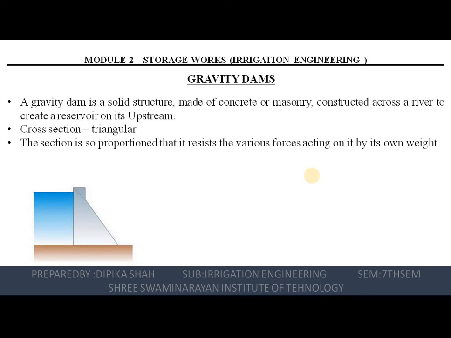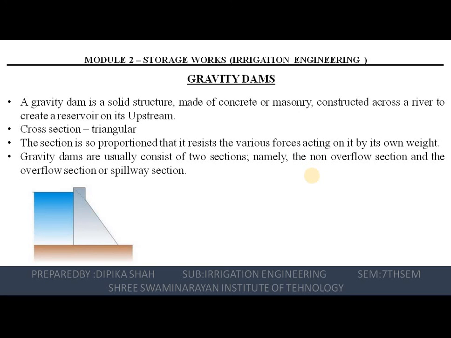So a gravity dam is generally straight in plan, although sometimes it may be slightly curved. The cross section of the gravity dam is triangular. So the section is so proposed that it resists the various forces acting on it by its own weight. Right. So gravity dams usually consist of two sections, namely the non-overflow section and the overflow section, that is also called the spillway.